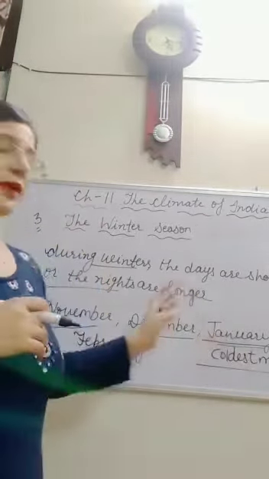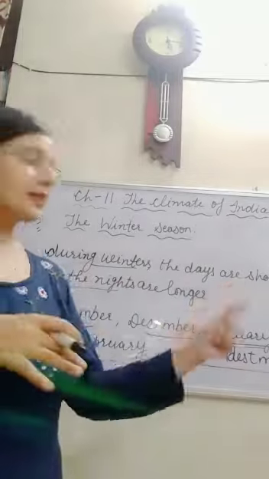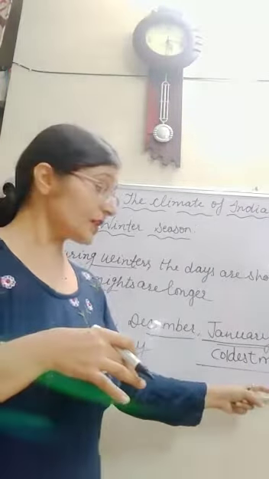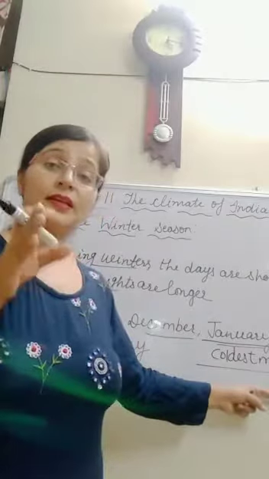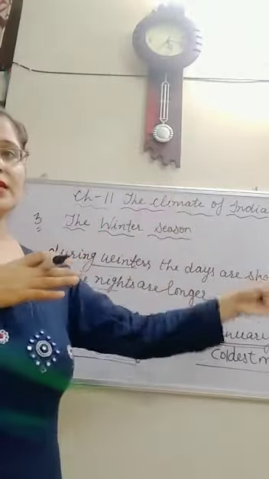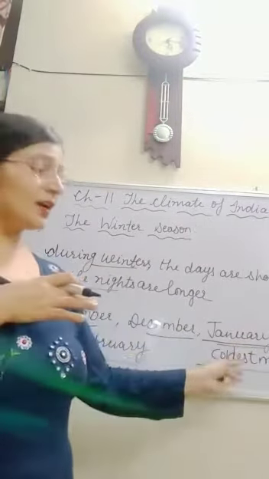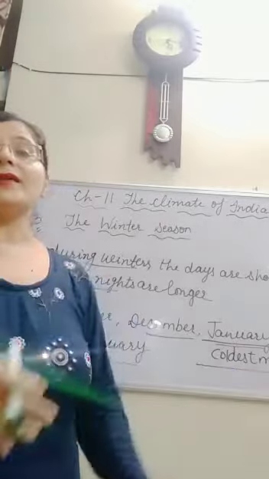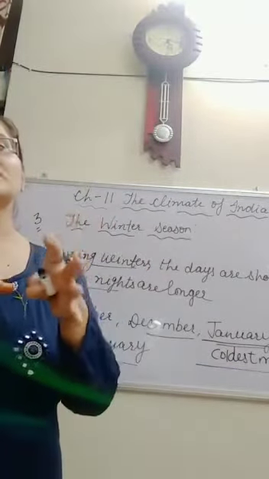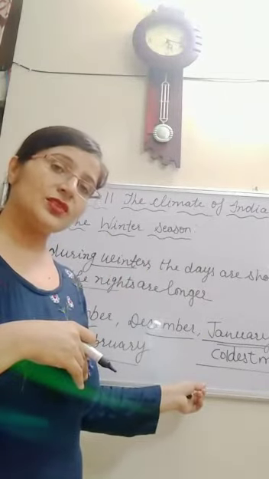The Coromandel Coast is found in the eastern coastal plain, and it receives rainfall during the winter months. And by March it begins to get warmer.